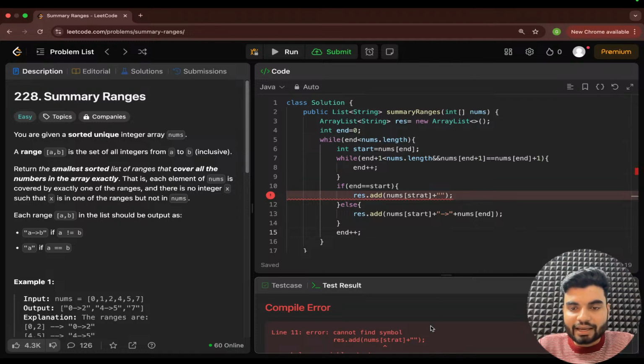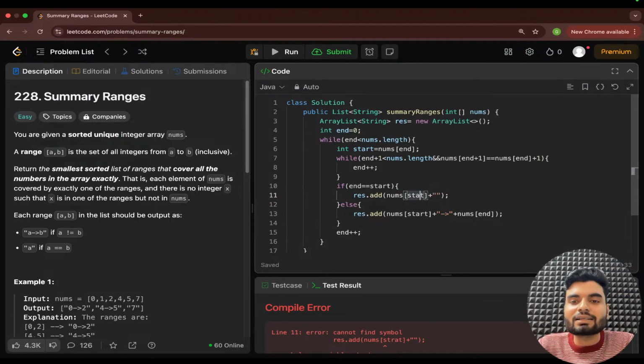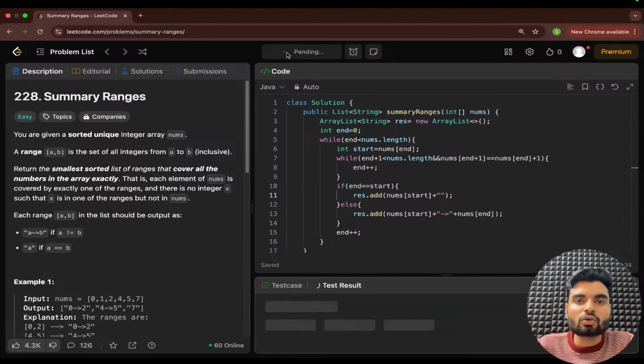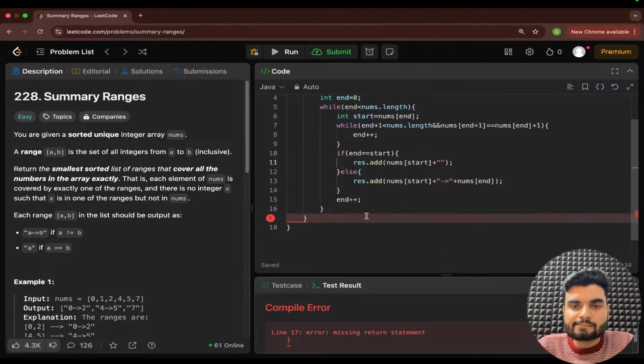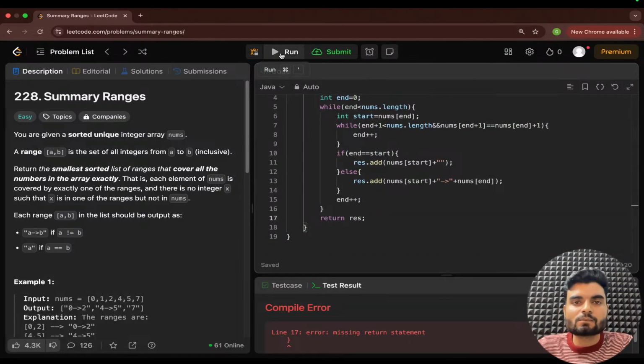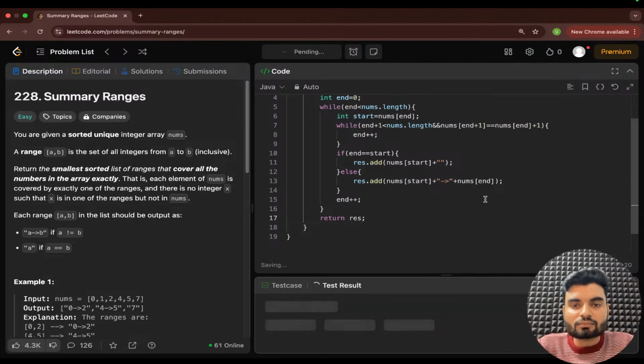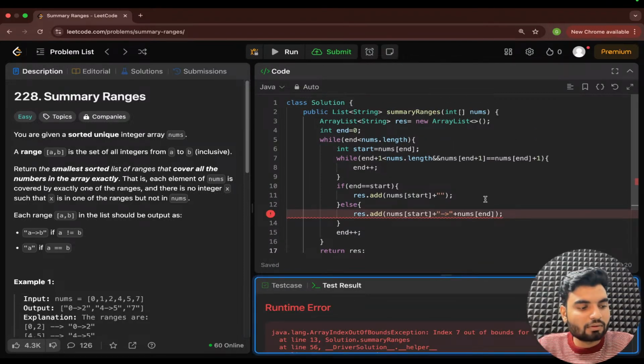Oh, cannot find symbol start. That is start, not start. Cool, yeah, looks good. Probably something was missing, it's saying the return statement is missing. So return result. Cool. Now I hope this makes sense.